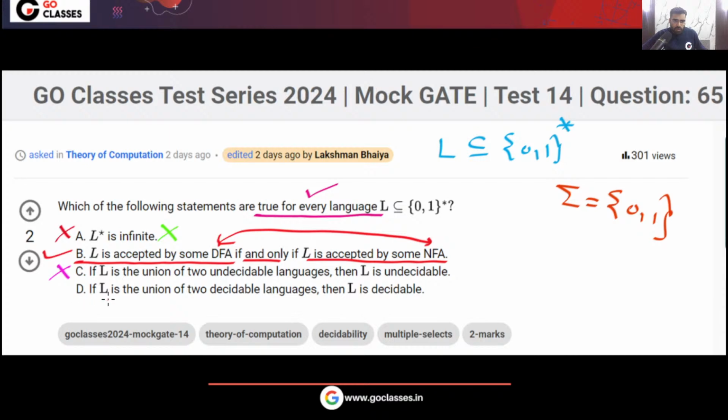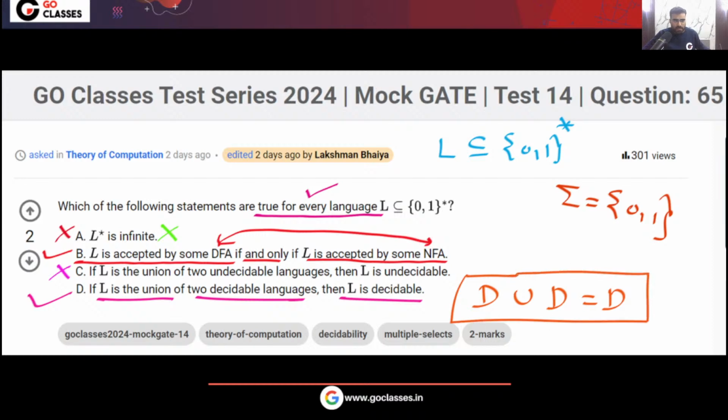Option C is false. What about option D? If L is the union of two decidable languages, then L is decidable. Yes, this is true, because recursive languages are closed under union operation. Decidable union decidable will be decidable. The question is asking which statement is true, so the answer is going to be option B, D. Is this clear to everyone?